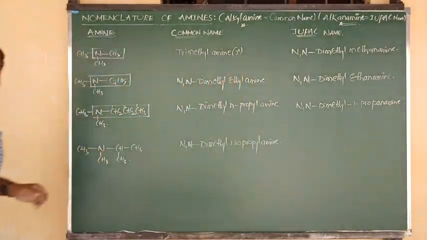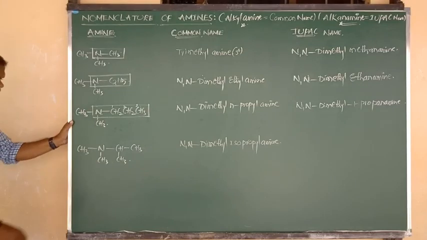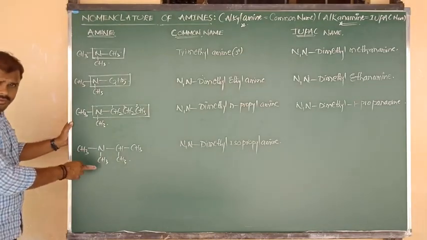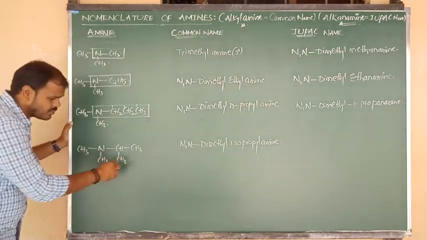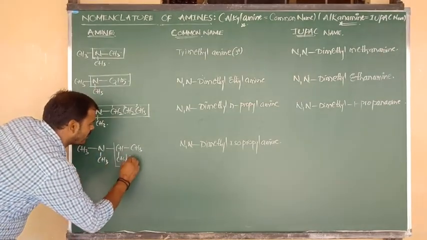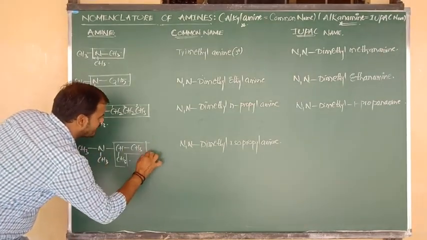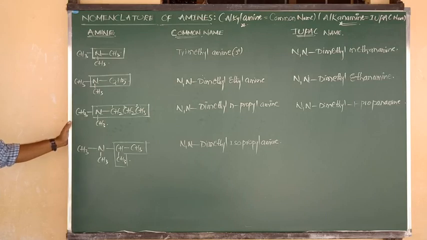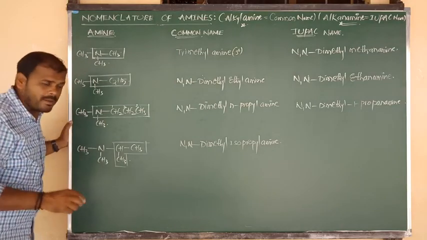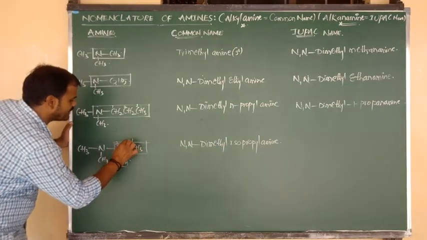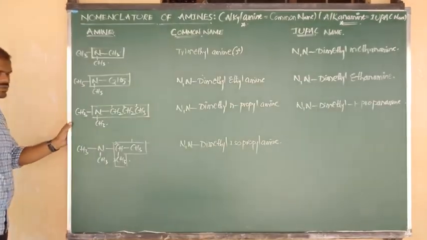Okay, common name we have written. What will be its IUPAC name? So listen, one side methyl, one more side methyl, another side isopropyl. So it contains more number of carbon. That means it's going to act as main chain or parent chain. Now in the parent chain we have to give the numbering. Number 1, and it will get number 2, and it will get number 3.